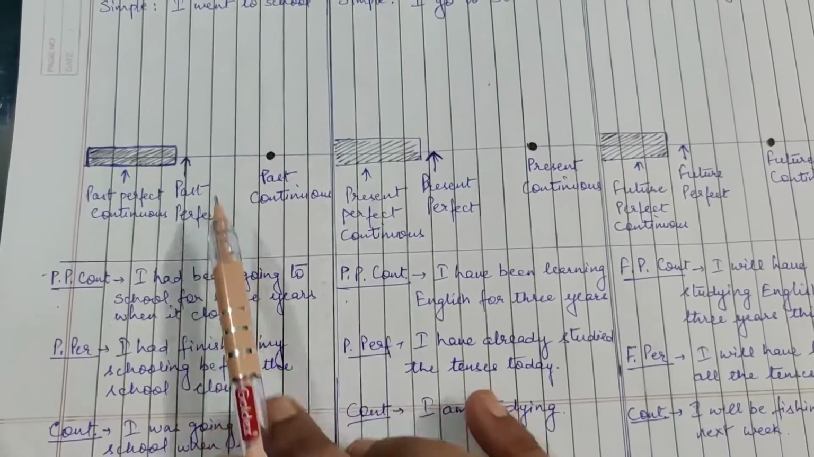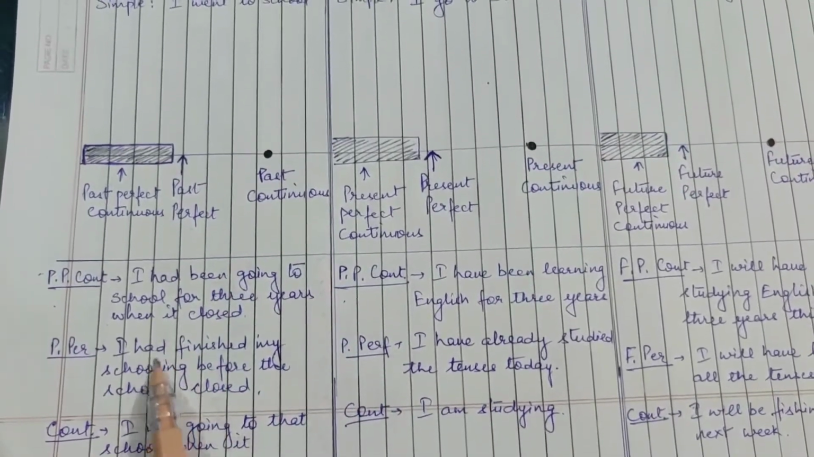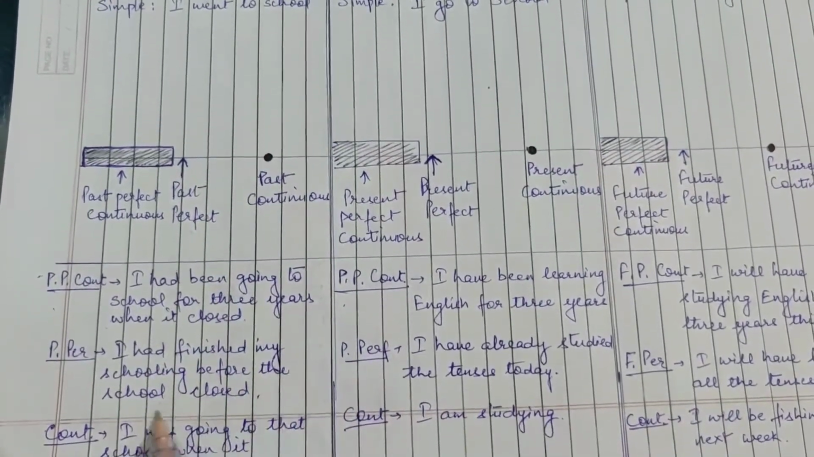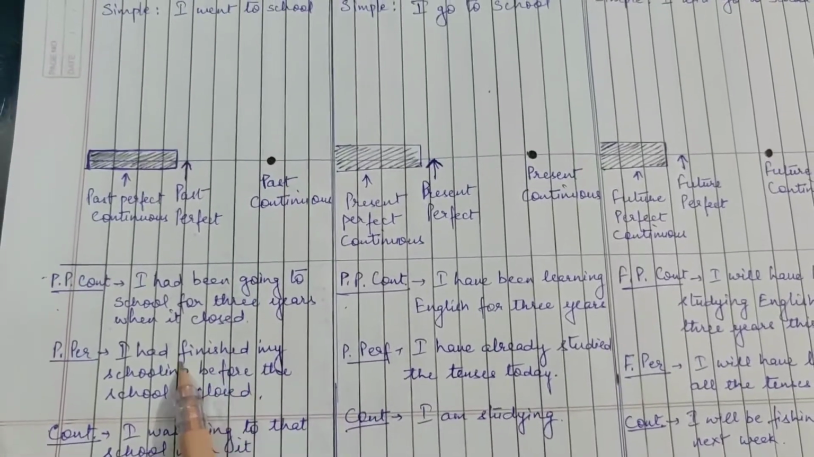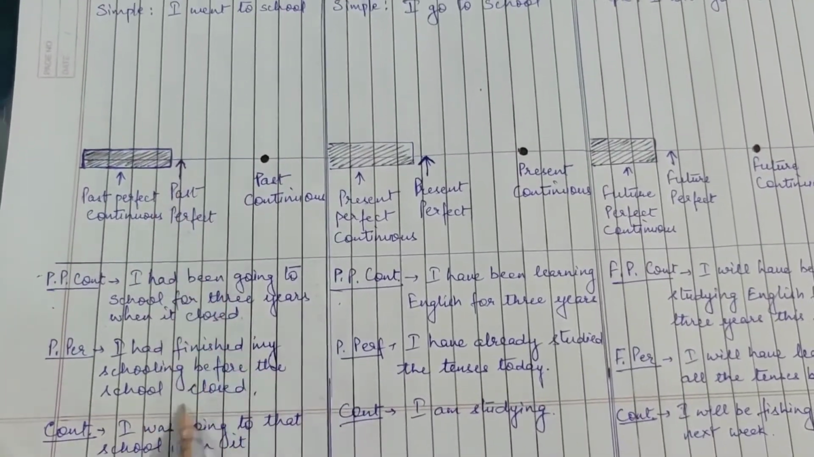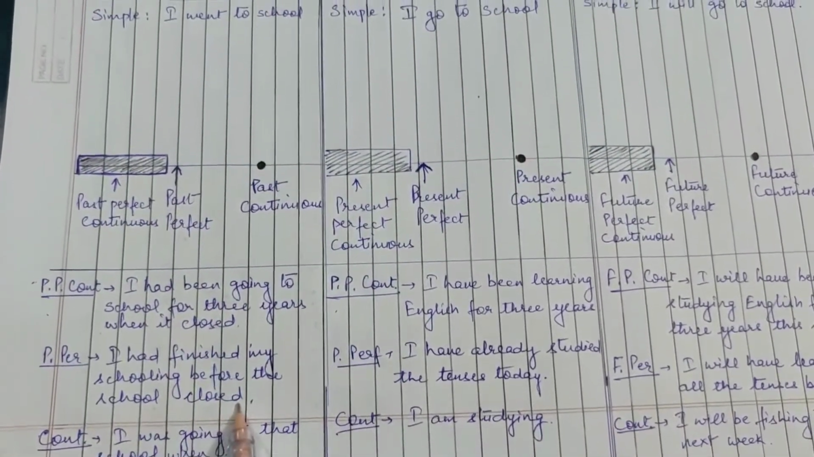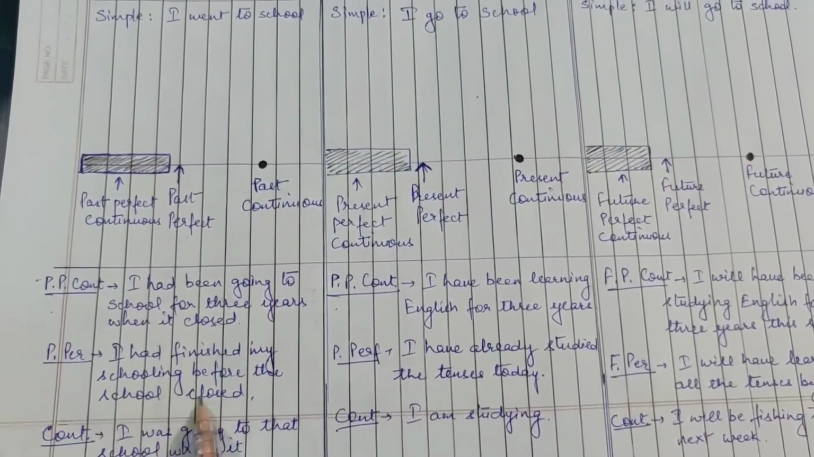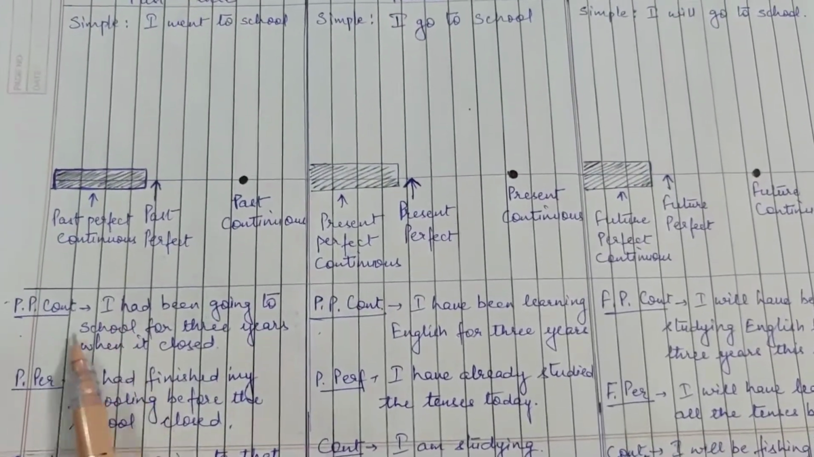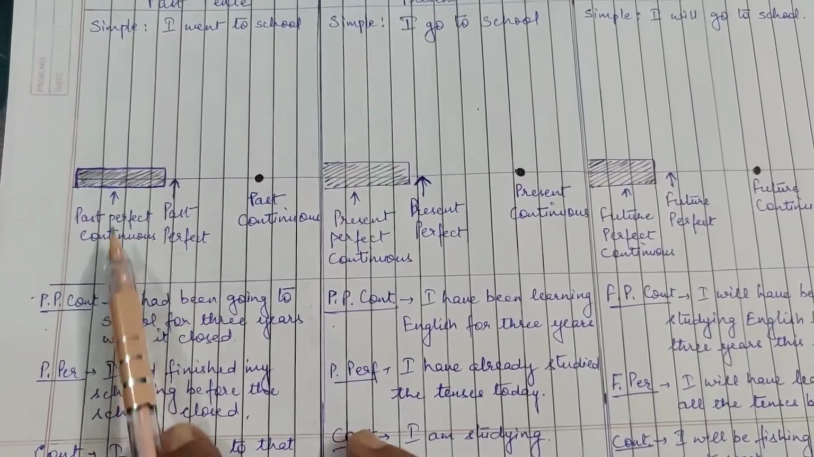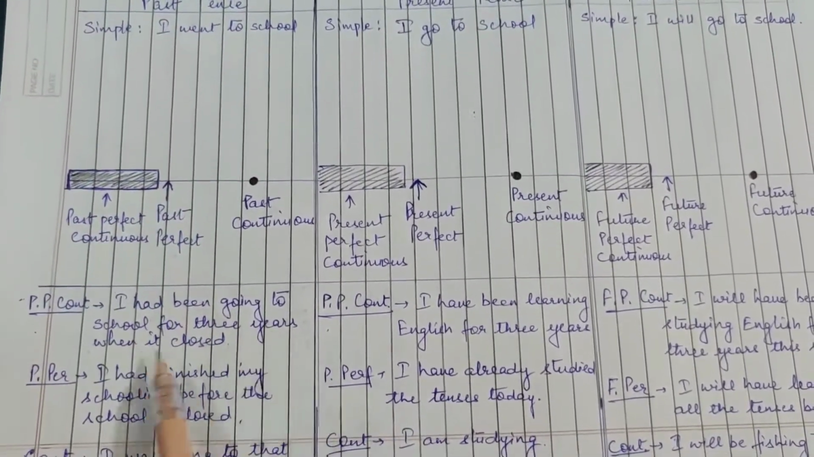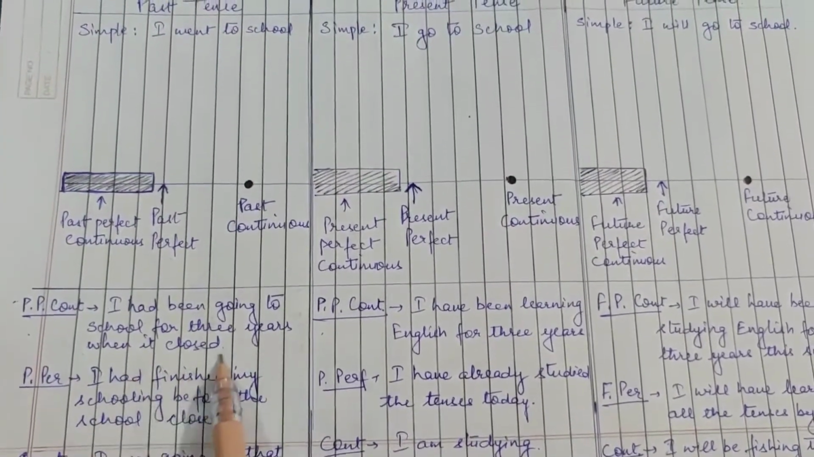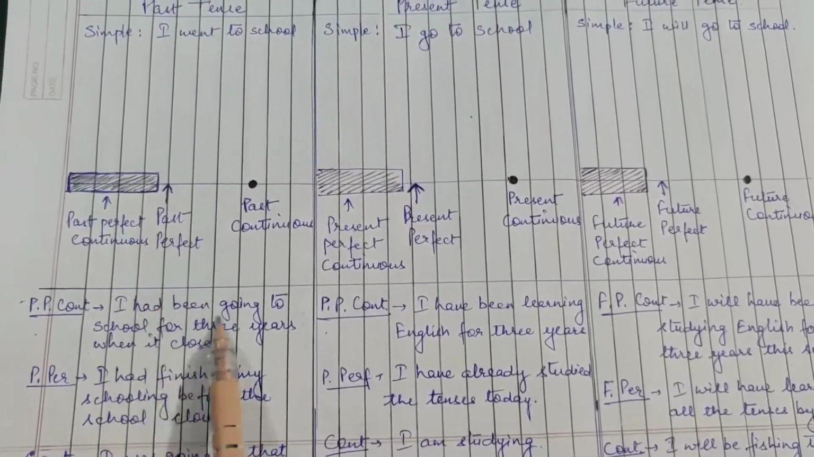What will be the past perfect? Past perfect will be: I had finished my schooling before the school closed. So this has been done. Again the time reference is that the school was closed at some point in the past. Then past perfect continuous will be: I had been going to school for 3 years when it closed. Meaning I had been going to that school.